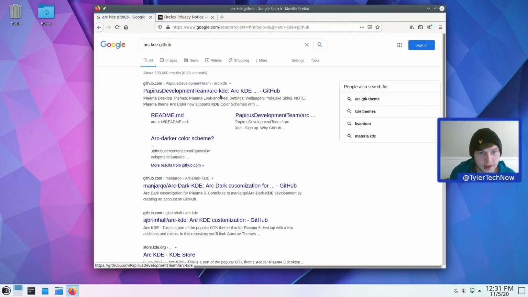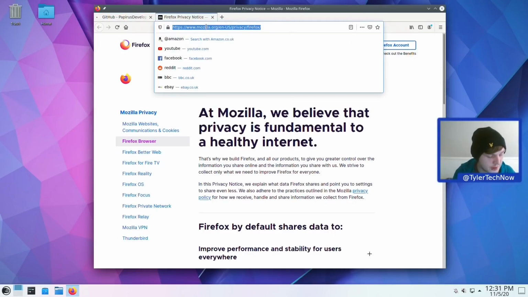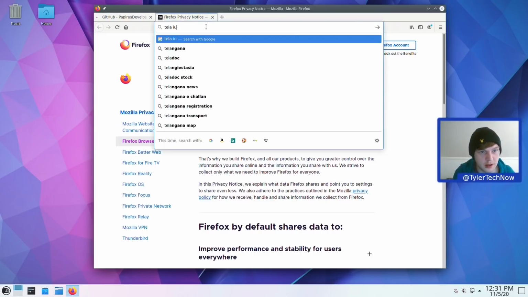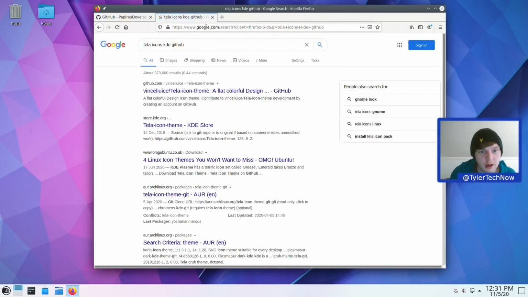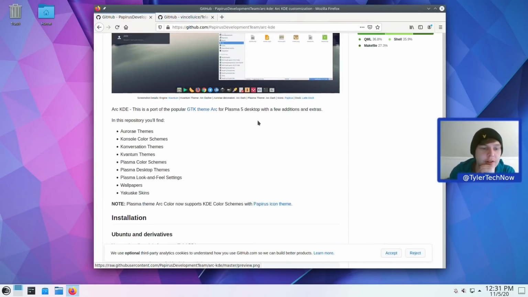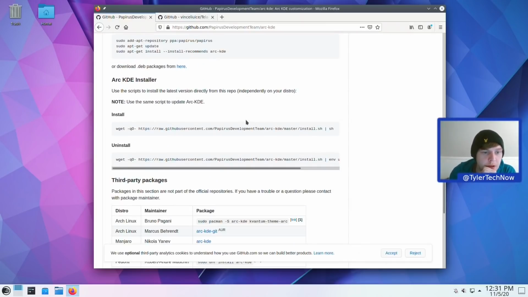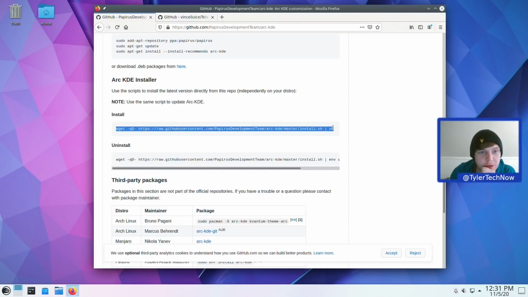Yep. Okay, so we're going to grab this one from the Papyrus development team, and we're also going to want the Tailor icons. So let's go Tailor icons KDE GitHub. And there we go. Right, so let's see what the installation directions are for this one. Okay, so we're just going to use this one here, the wget, which will also run through the install.sh script.